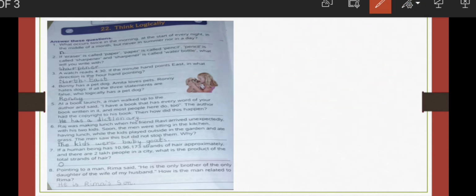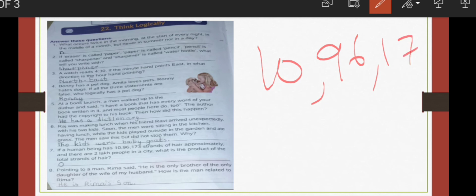Next, students, if a human being has 10,96,173 hair strands, so it's unit, tens, hundreds, thousands, ten thousands, lakh, 10 lakhs.